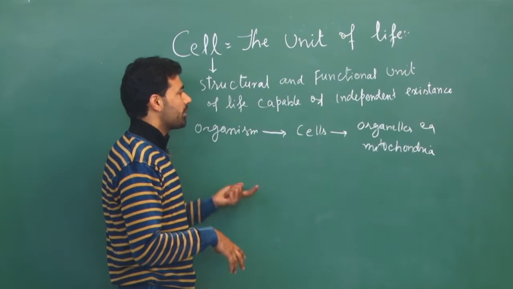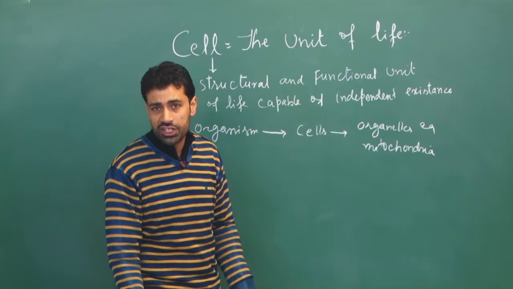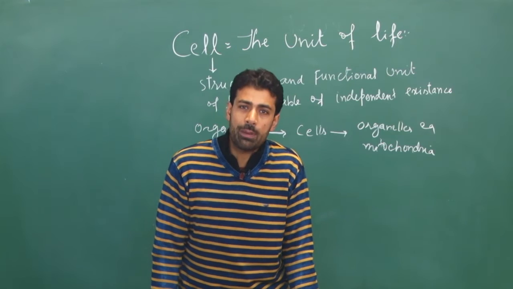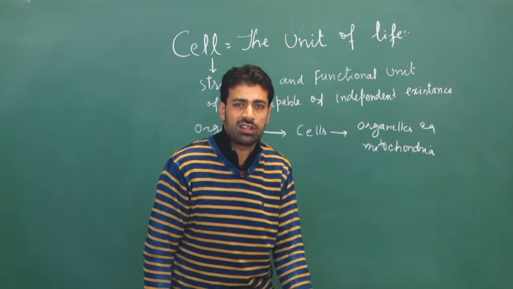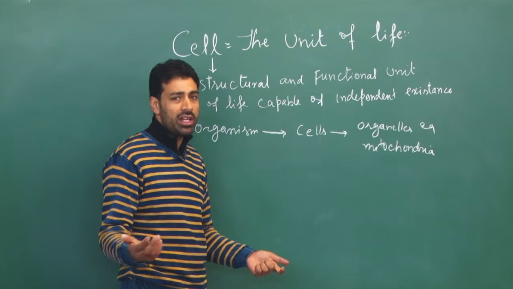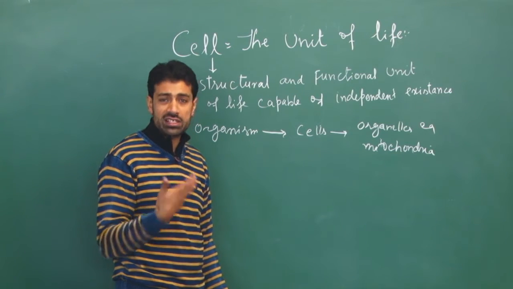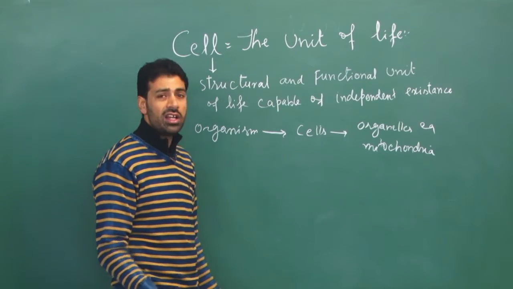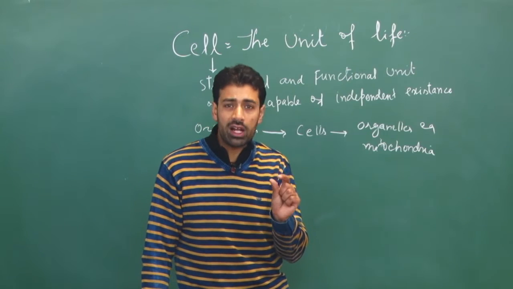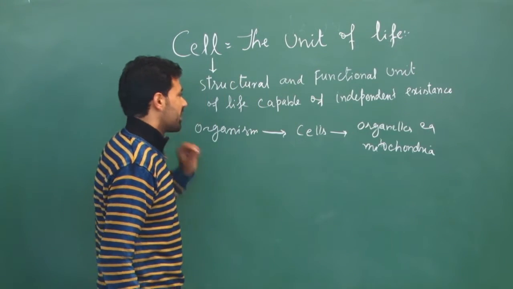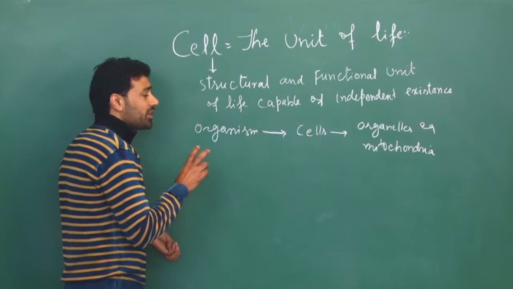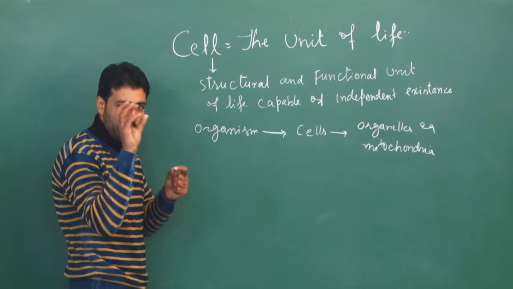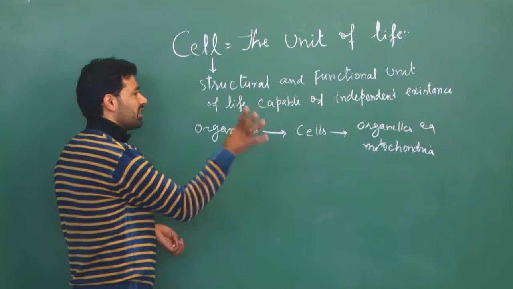So we can explain cell by saying cells are the structural and functional units of living organisms, capable of independent existence. Every living organism, may it be a bacteria, may it be complex like humans, may it be a blue whale, an elephant, or a very big tree, all these living organisms are made up of smaller units which are called cells.